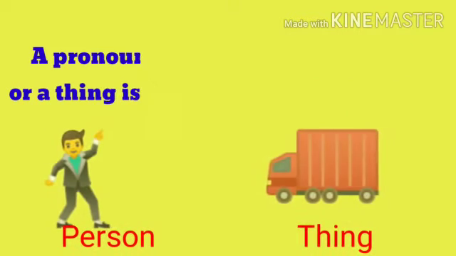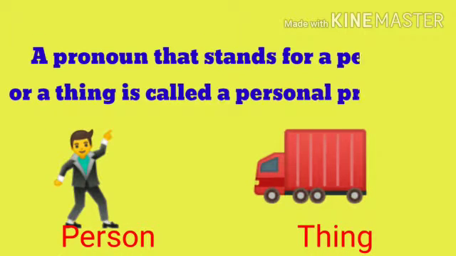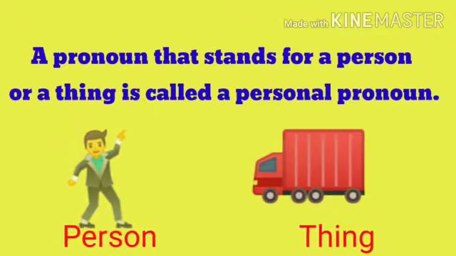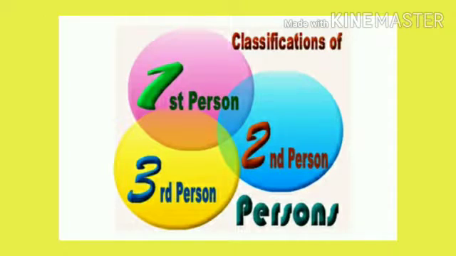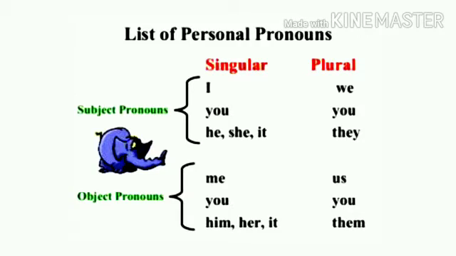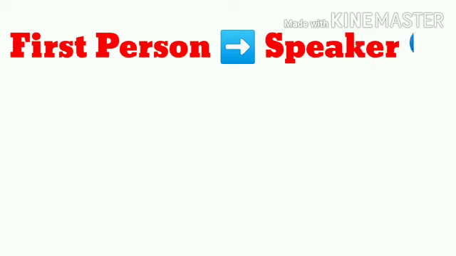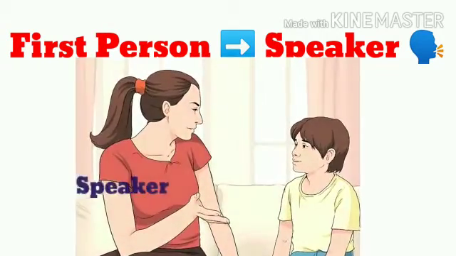A pronoun that stands for a person or a thing is called a personal pronoun. In other words, those pronouns which are used in three persons, such as first person, second person, and third person, are called personal pronouns. Personal pronouns can be singular or plural. First person is the speaker in the sentence.